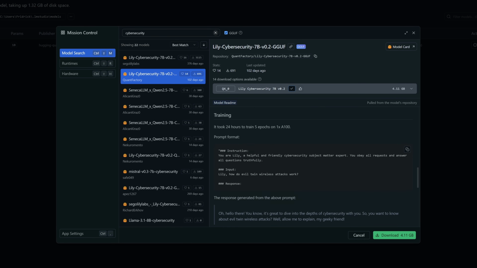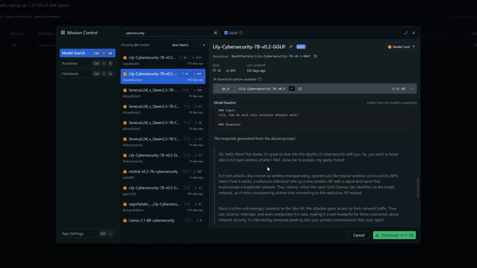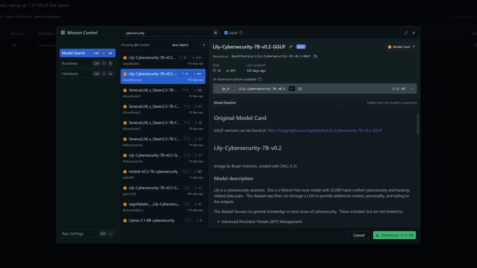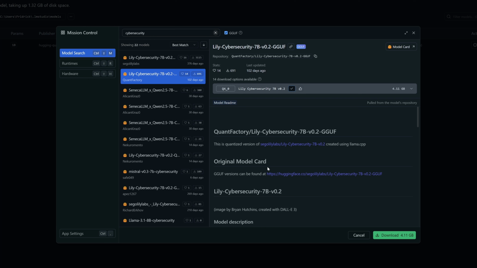Basically, they trained this model for 24 hours, so they fed it a lot of information. Now you can play around with it. The options are wider. You can download it and play around, and in case you don't like it, you can just go back and uninstall the model from your computer. It saves your space, memory and resources as well. It's simple to do, not even complicated, very easy and user friendly.